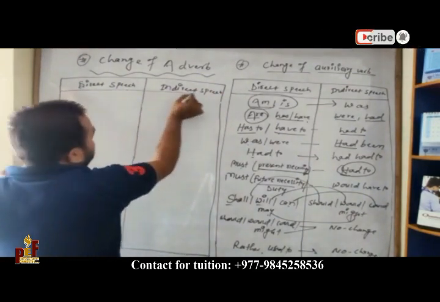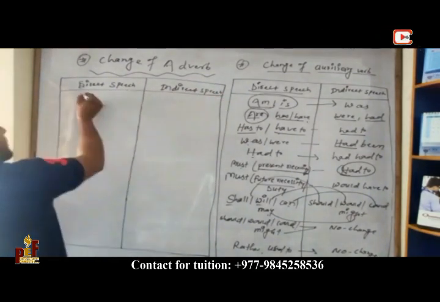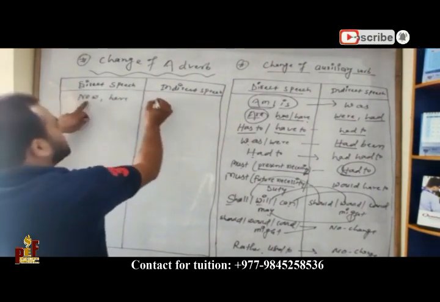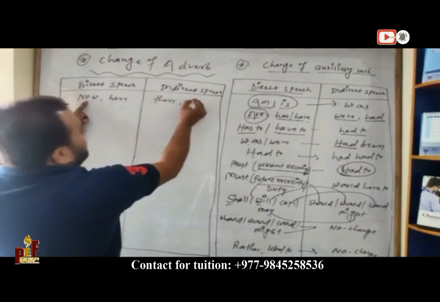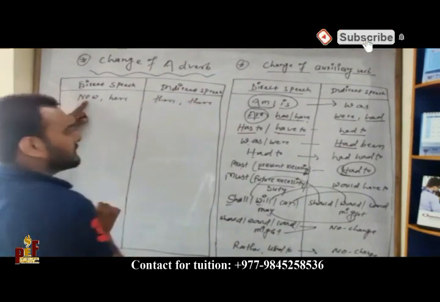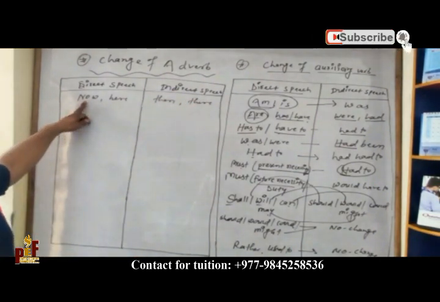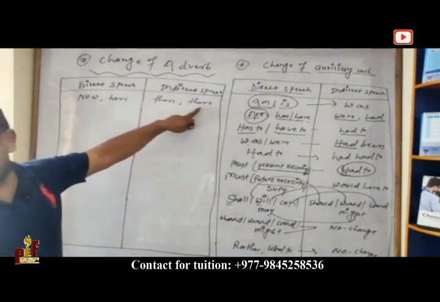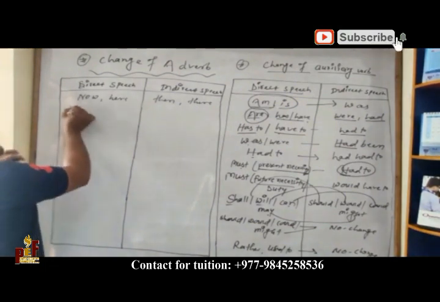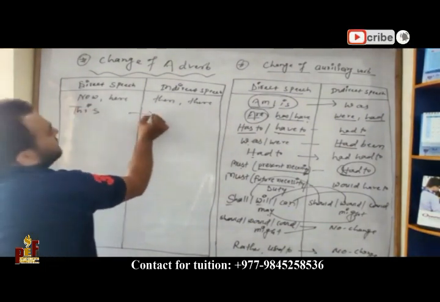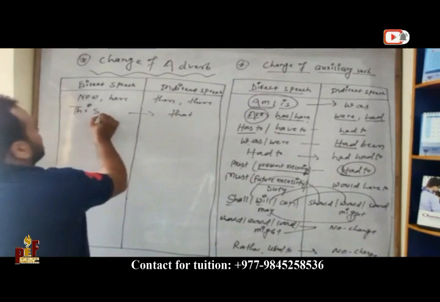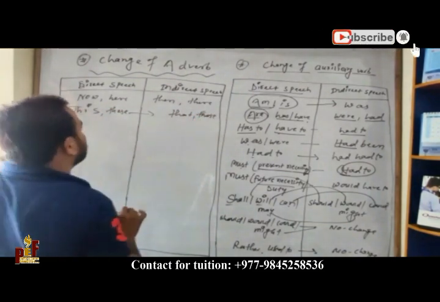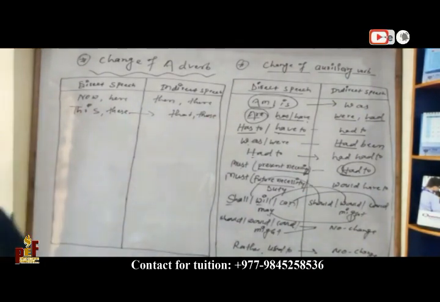Now changes into then, here changes into there. This changes into that, these changes into those.